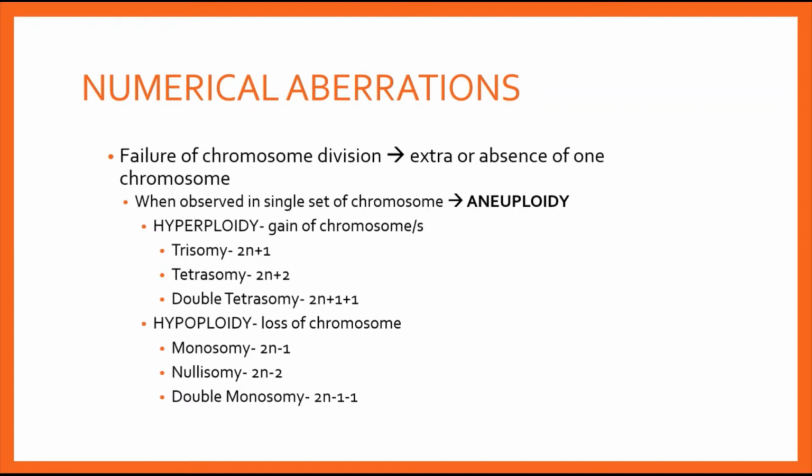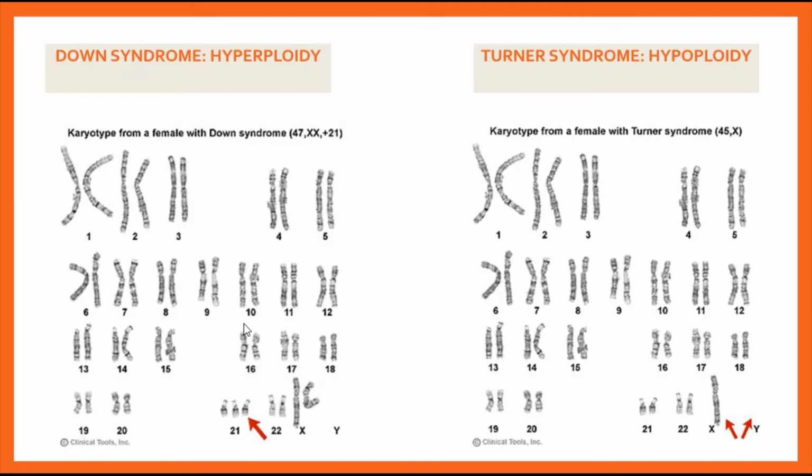Basically, the change in the numerical aberration again is in two main processes: aneuploidy and polyploidy. Firstly, when there is a variation in the number of a particular chromosome within a given set, like we'll see here, this is a good example of aneuploidy.